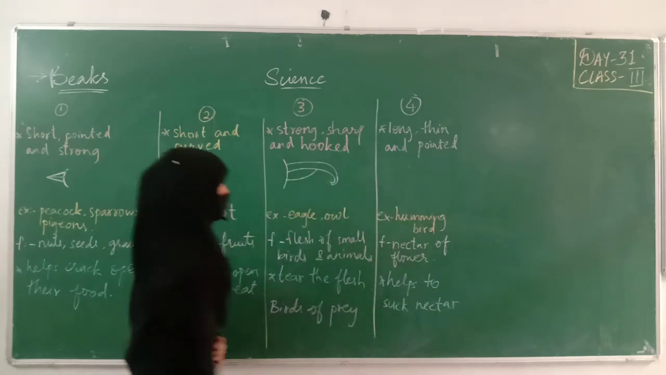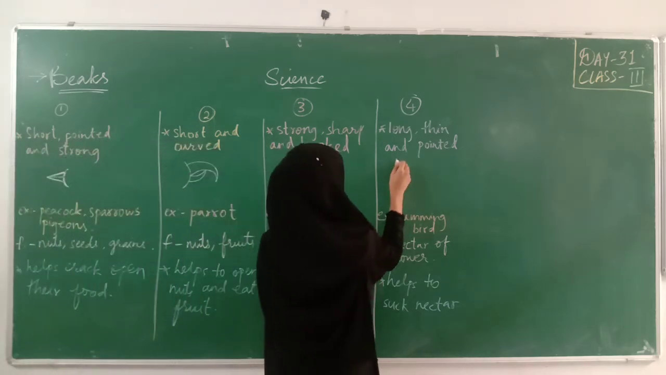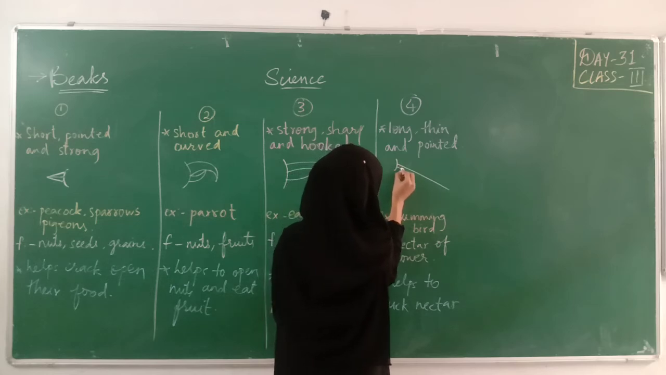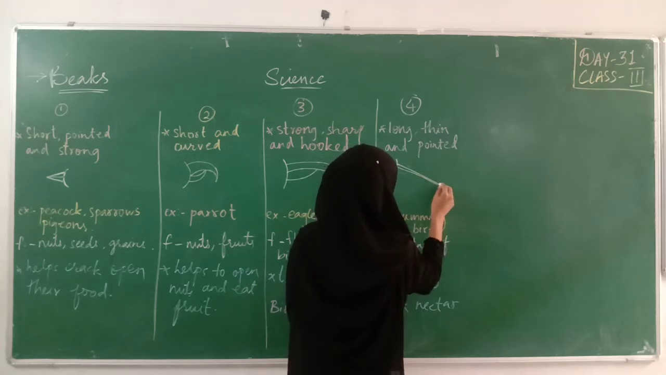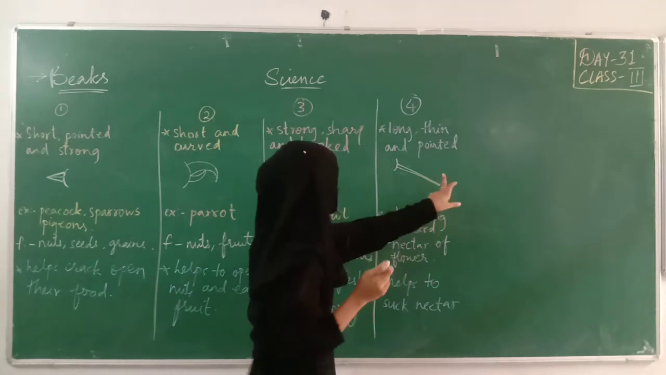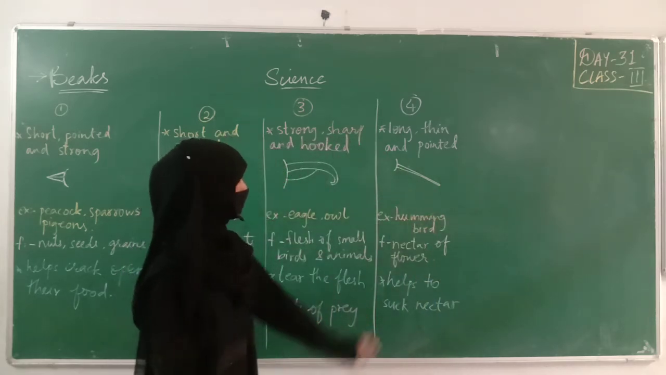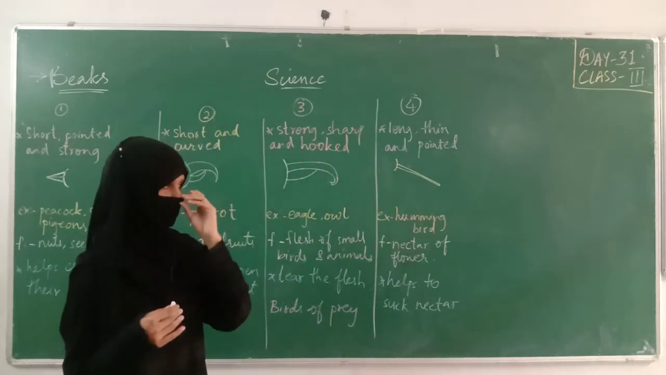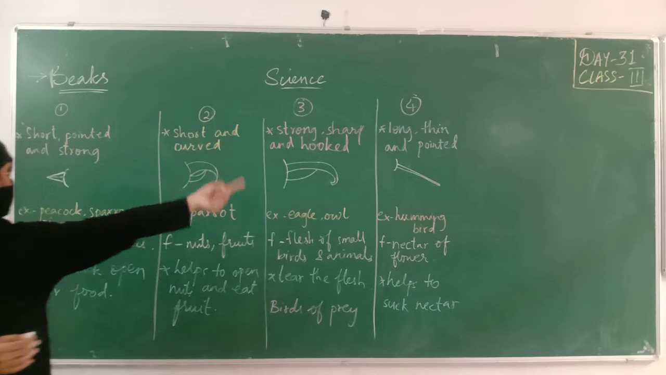So we'll draw the beak. It is very long, very thin, like a straw, and it will be pointed. Okay, so like this: very long, very thin, and pointed. The bird will inject its beak, like an injection needle going inside the body, into the flower and it will suck the nectar. It will be long, thin and pointed. Examples of the bird are hummingbird or sunbirds.